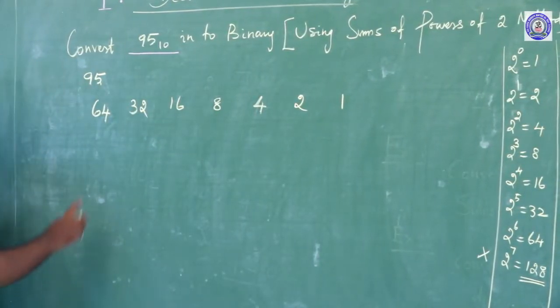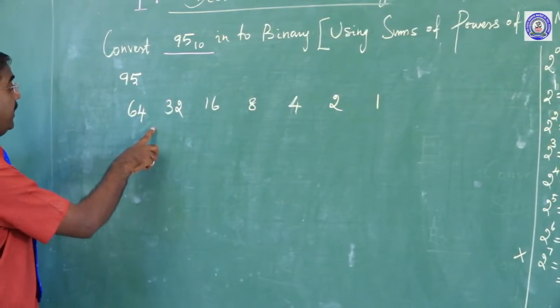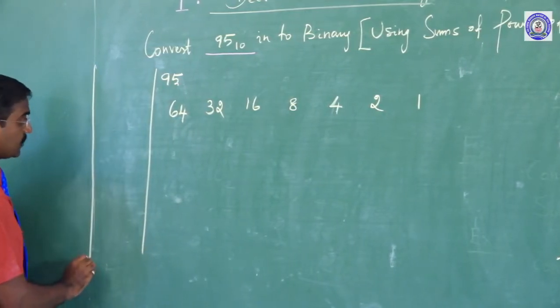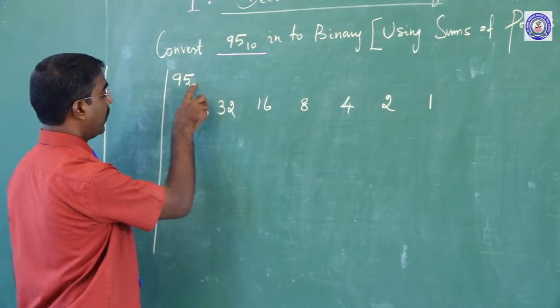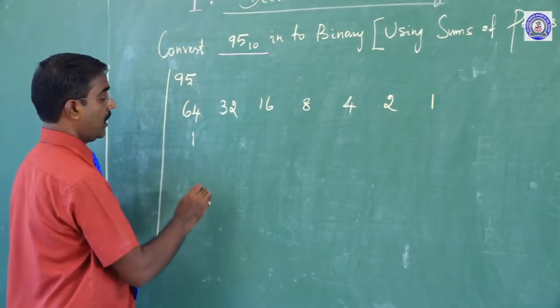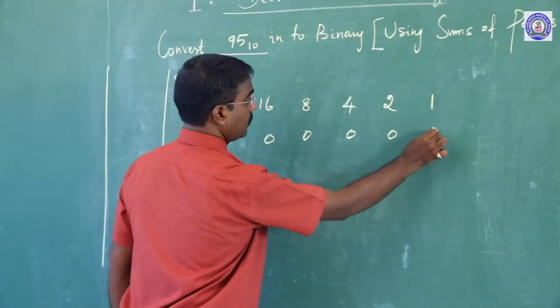That's why, in this 95, how many 64s are there? This is the process. Clear? In 95, how many 64s are there? Only 1. The rest are 0, 0, 0, 0, 0, 0.